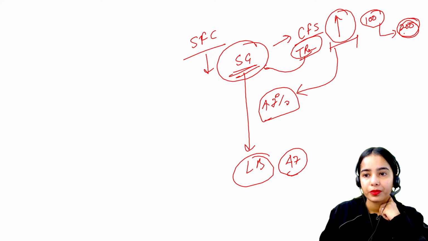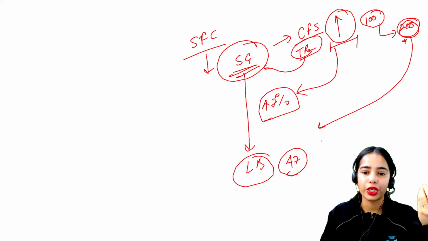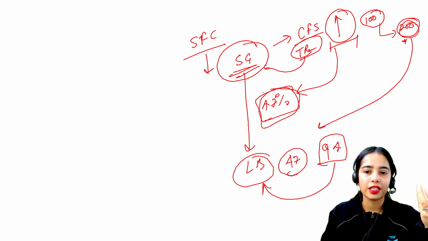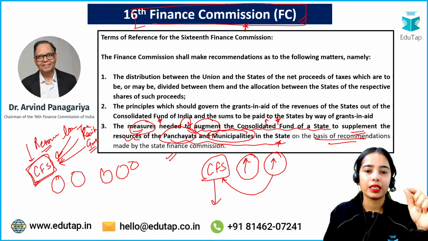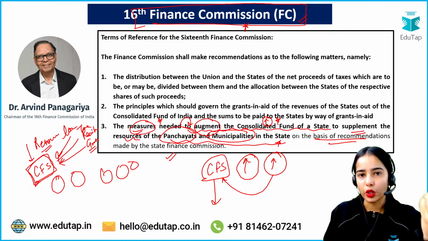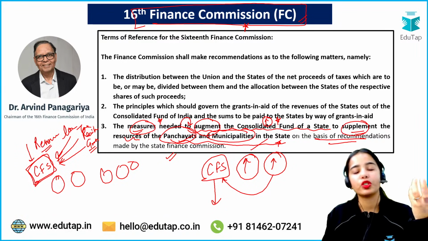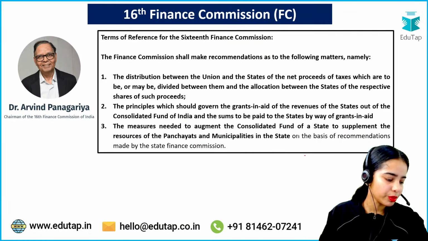So here 200 rupees is the total revenue, and now they will be able to share 94 rupees with the local bodies. Okay, so that means the same percentage, that is 47%, but if the state governments are increasing their receipts, if the state governments are able to augment their consolidated fund of state, it can supplement the resources to the panchayats and municipalities of the state. Okay, so this is the basic idea. I hope this is clear.